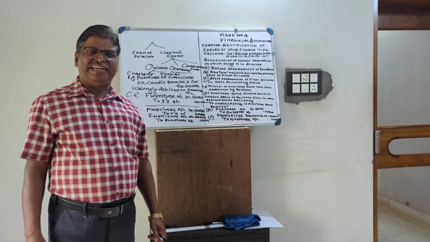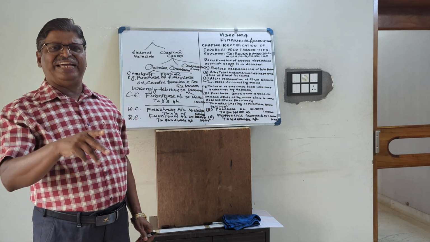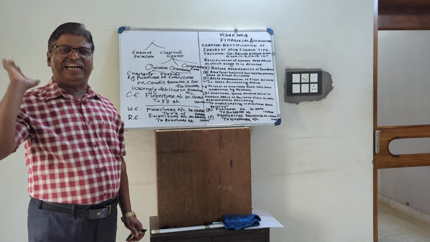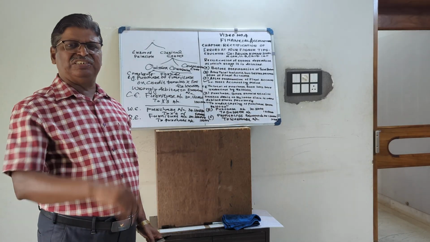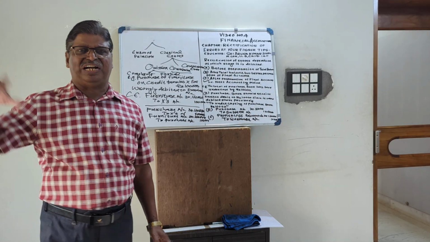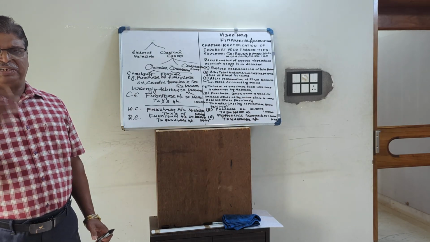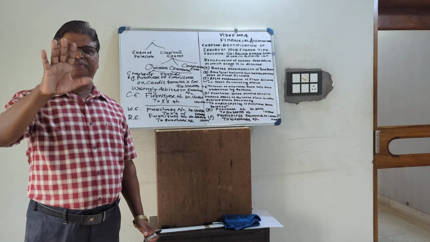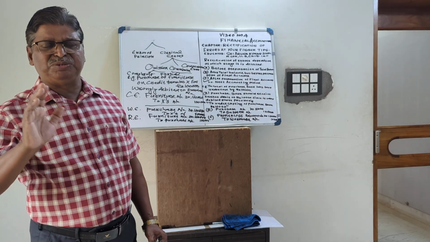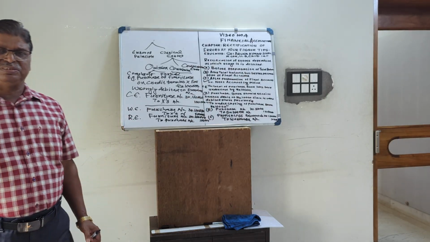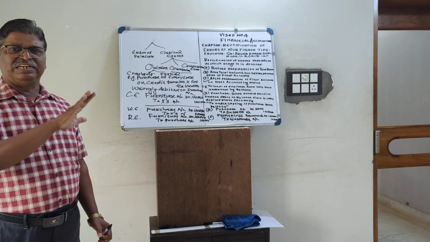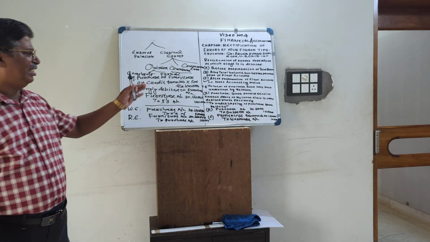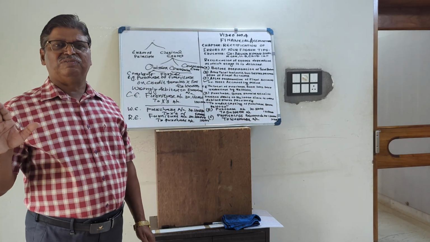Now compensating error. Compensating error means one error is compensated by another error. Suppose purchase book is undercast by 10,000, simultaneously sales book is undercast by 10,000. Purchase book shows debit balance shortage of 10,000. Sales book shows credit balance shortage of 10,000. As a result, the trial balance will tally. Even though there is a mistake, trial balance will tally.